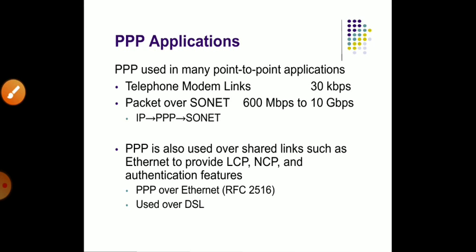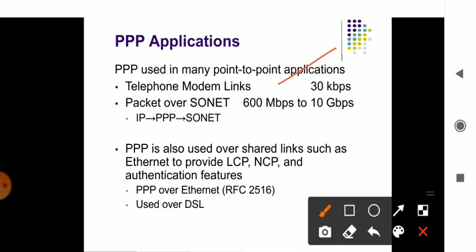In PPP applications, where is it used? It is used in telephone networks, and in SONET, the synchronous optical network. There it is used with its own capacity of handling data, which may be in Mbps or Gbps. Here it is 30 kbps in telephone modems, whereas in SONET it is 600 Mbps to 10 Gbps. It's a higher end of communication in the network.